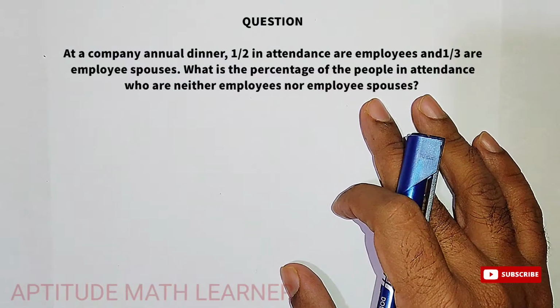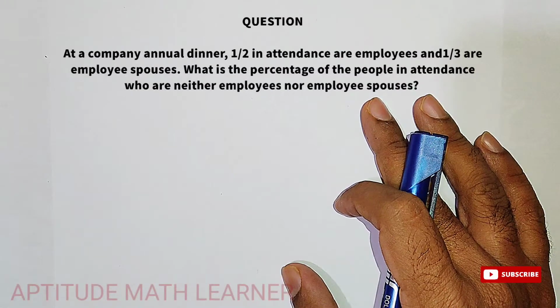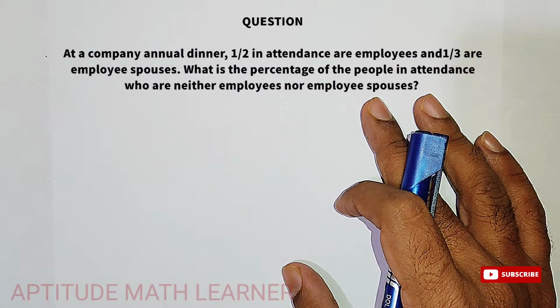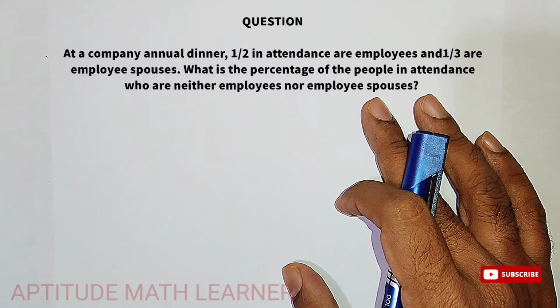So guys, today we have this question: at a company's annual dinner, half of those in attendance are employees. Employees' spouses, that means their wives, are 1/3 of the attendance. So what is the percentage of the people in attendance who are neither employees nor employee spouses?